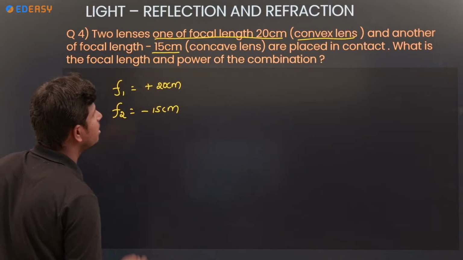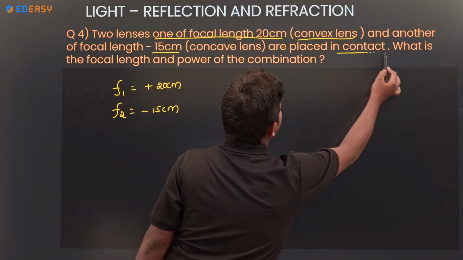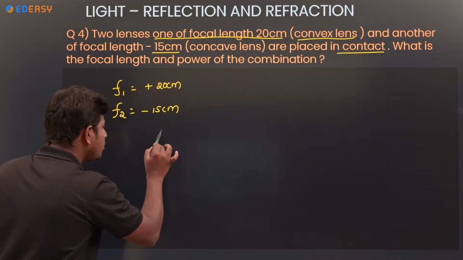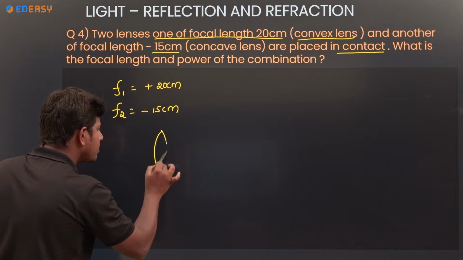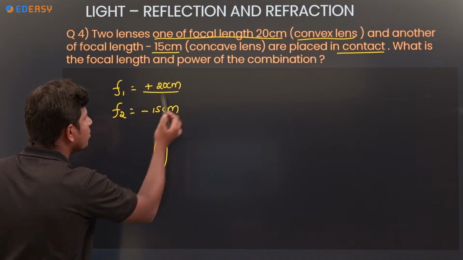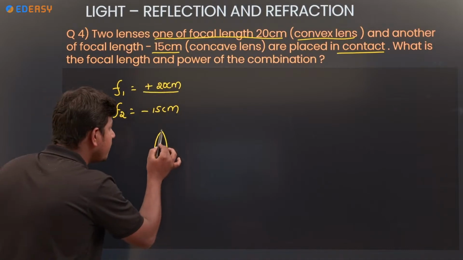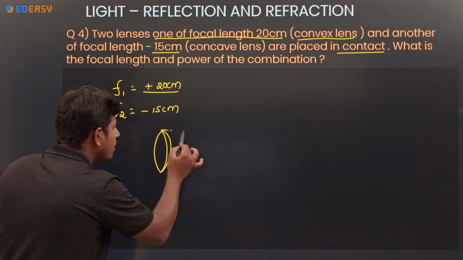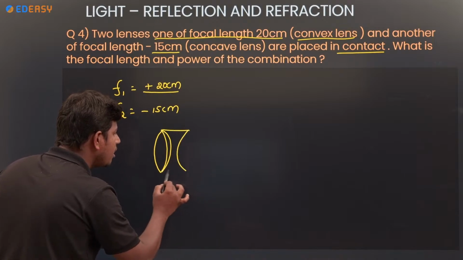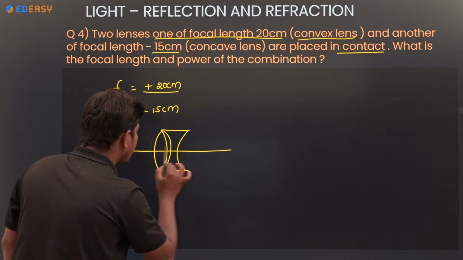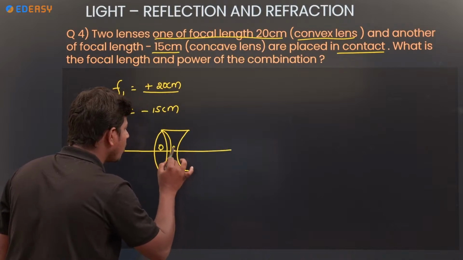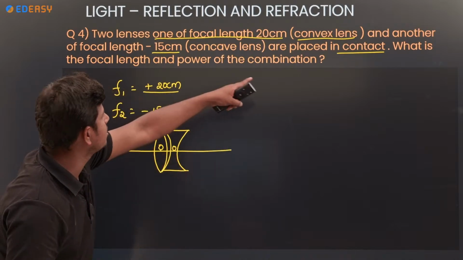Minus 15 centimeter, placed in contact. How will these two be? One convex lens with a focal length of 20 centimeter and another one a concave lens. Both are in contact, with optical center O. Both are placed in contact.